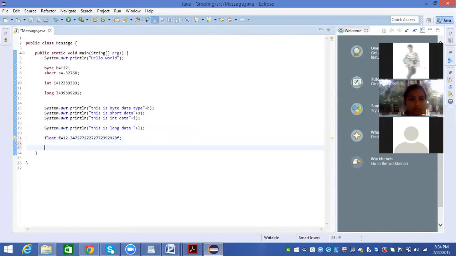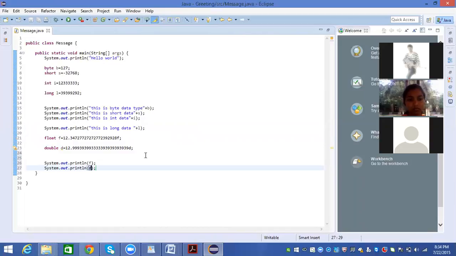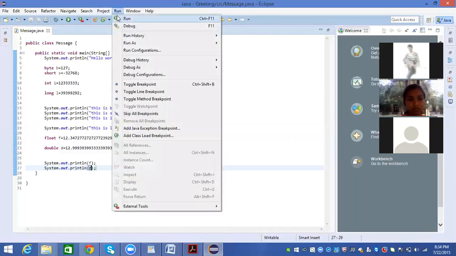And similarly, double d equal to, we represent double using 12 point some values like this. Just printing the float value. If I want to print the double value, just put the d. When I run this program,